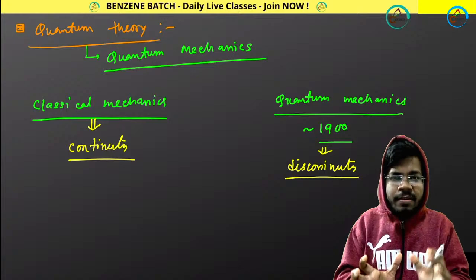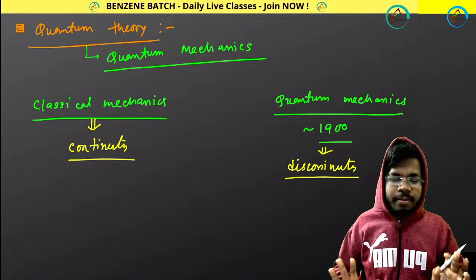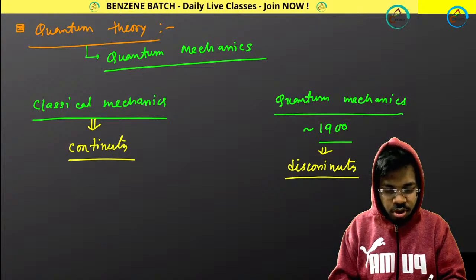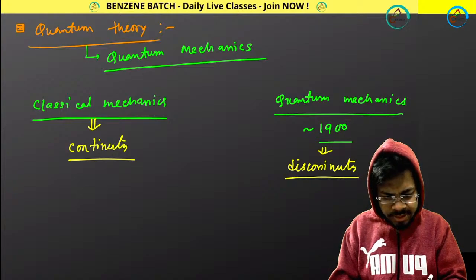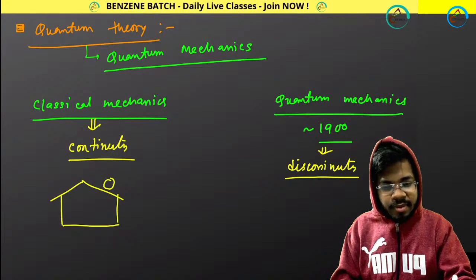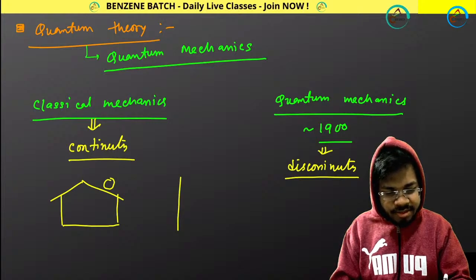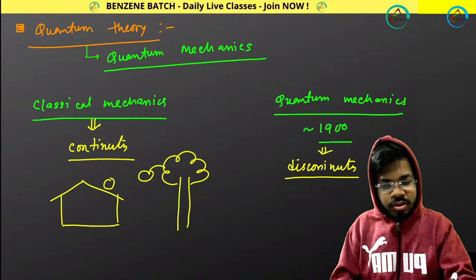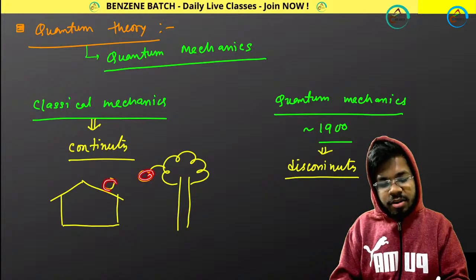That is the basic fundamental thing about classical mechanics and quantum mechanics. Now suppose you are on the roof of your home. This is the roof of your home, and you are here. There are some trees here, and there are mangoes, so you want to eat some mangoes, and you are here on your roof.